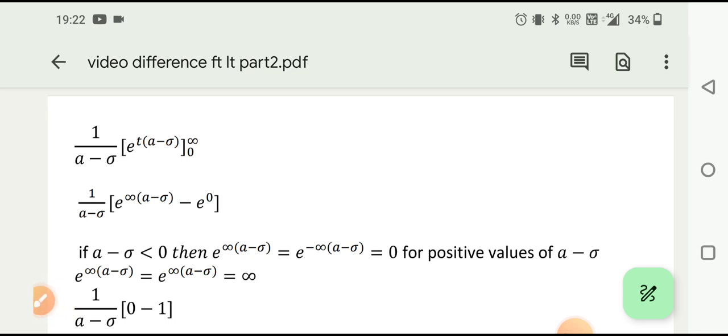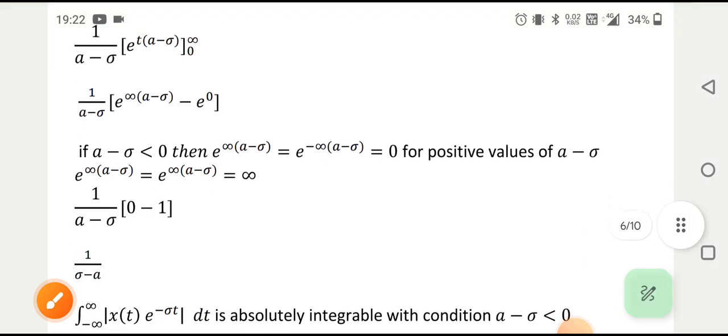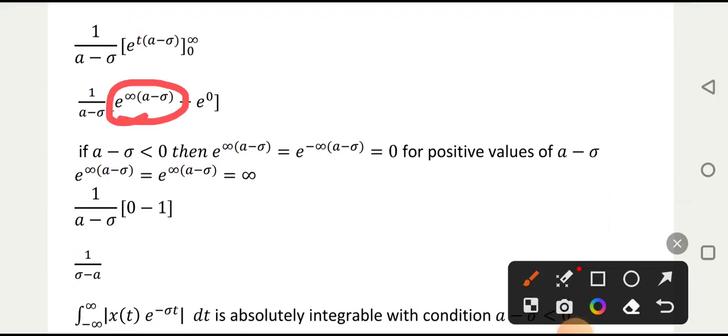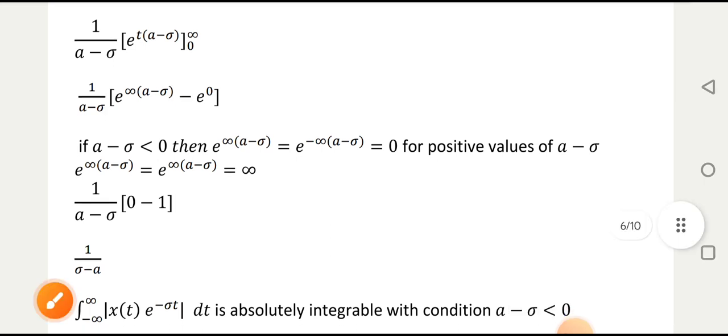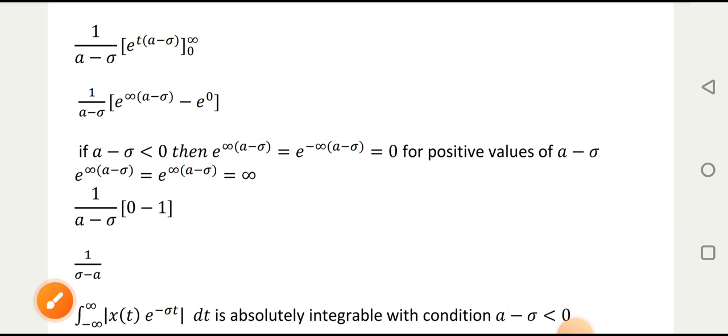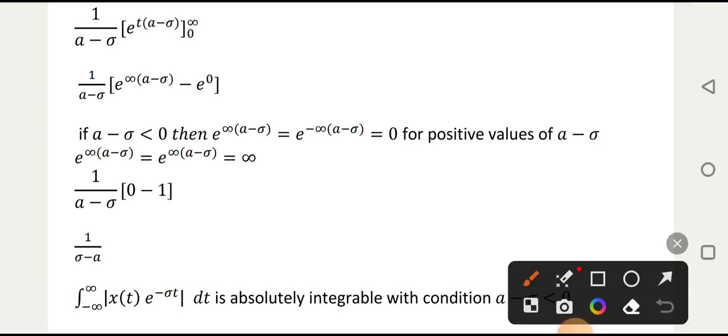In the Fourier transform there was no chance, because there is only the term a, and a is already defined as positive. That's why here there is a chance that you will get this term as negative. If you get this term as negative, then you know that e raised to minus infinity is equal to 0. So there is a chance that you will get some value, and you have solved it.